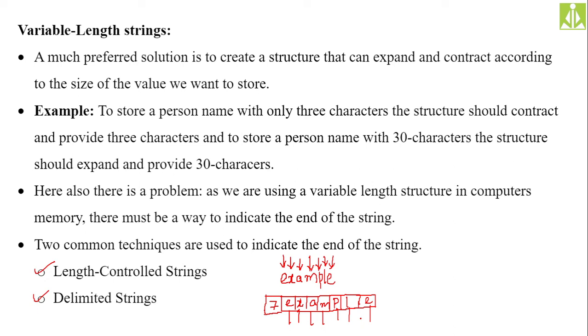Of course, we store that count in the first memory location because, before reading the string, the compiler has to know the length of the string. Because of that reason, we store the length at the beginning of the string. So the compiler reads the first memory location, sees the count 7, understands that it has to read only 7 characters, reads them, and stops the reading process. In that way the things will go. This is what we call a problem free, efficient approach inside the computer memory. But in C we are not following this approach. This is one approach that we have to know, and there is another approach, the delimited strings.